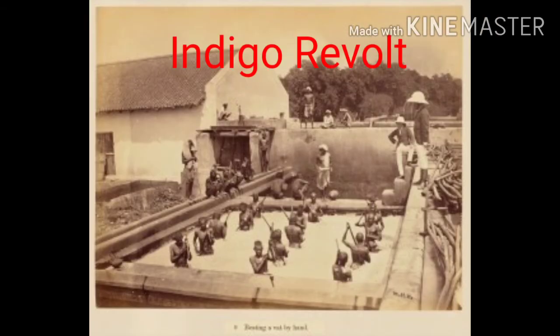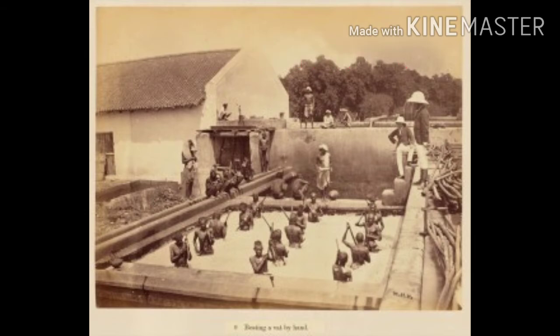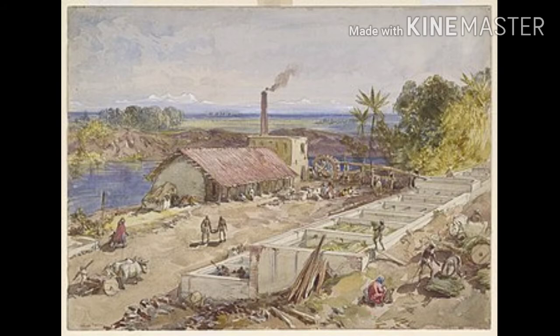Next one, Indigo Revolt, 1859 to 60. The European indigo planters compelled the tenant farmers to grow indigo on terms highly disadvantageous to the farmers. The tenant farmers were forced to sell it cheap to the planters and accepted advances from the planters that benefited the latter. There were also cases of kidnapping, looting, flogging, and burning.